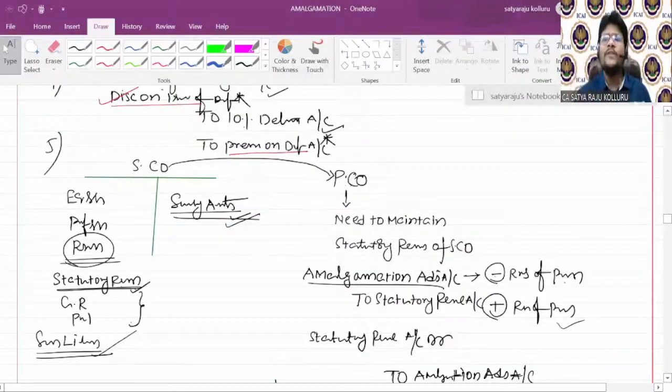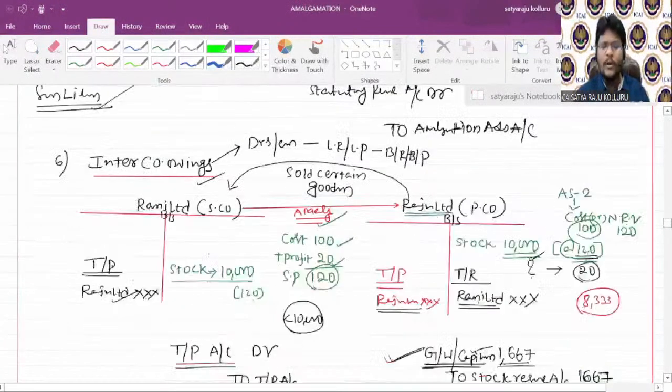To maintain such statutory reserves in the books of the purchasing company, I will pass one entry: Amalgamation Adjustment account debit to Statutory Reserve account, which is shown as a positive balance under reserves and surplus. Amalgamation Adjustment account will be shown as a negative figure under reserves and surplus. Once the time period has elapsed, the entry needs to be reversed, that is Statutory Reserve account debit to Amalgamation Adjustment account.